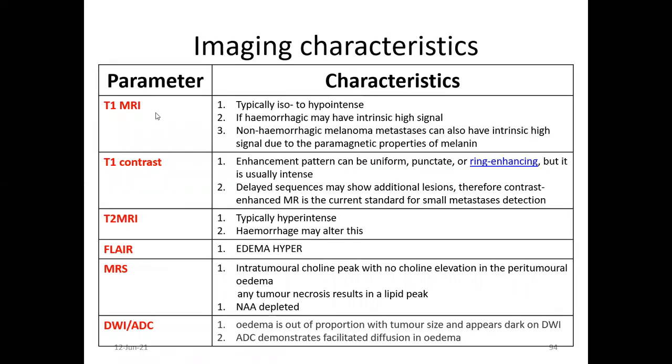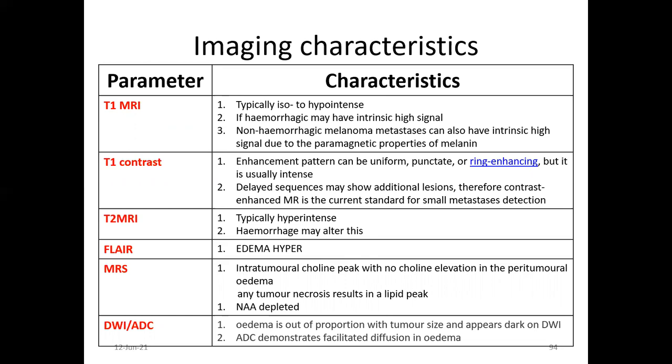In the imaging characteristics, T1 is typically iso to hypointense. If hemorrhagic, it is high signal. T1 contrast is uniform, punctate, but usually intense. Delayed sequence and double dose contrast may enhance more, and the number of lesions also increases. T2 is also typically hyperintense. Hemorrhage may alter this. FLAIR shows edema, mostly hyperintense.